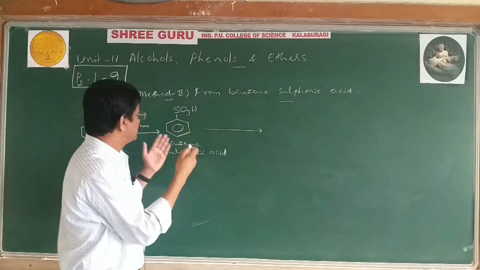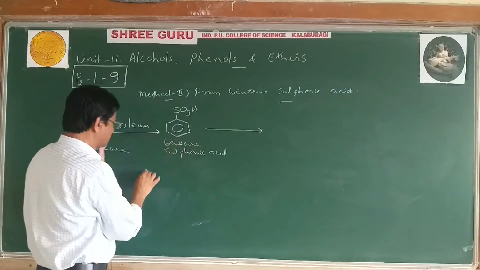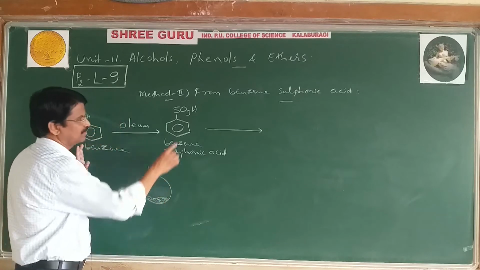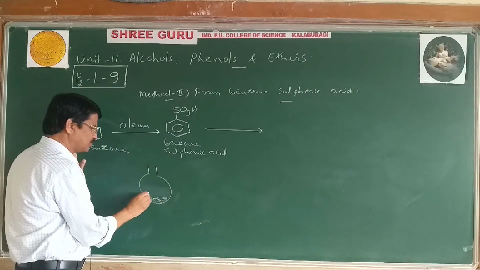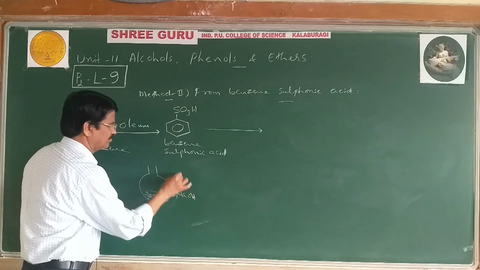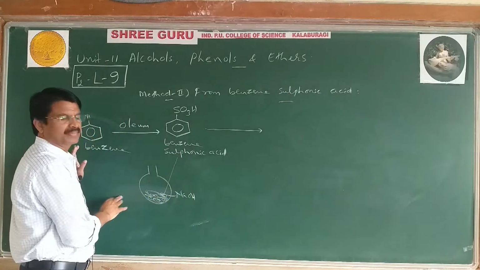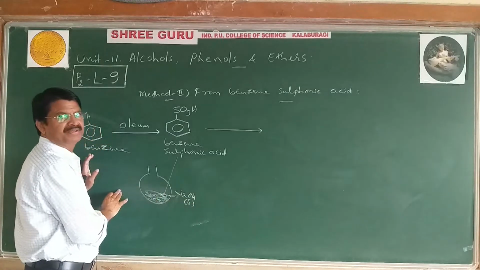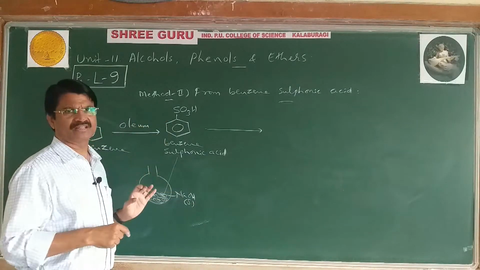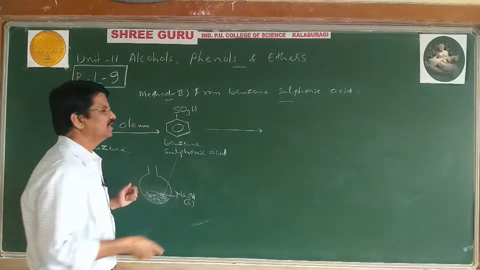Now it is actually in solid form, solid crystals of benzene sulfonic acid, and solid NaOH is added to it. Crystals of NaOH are added to benzene sulfonic acid and fused, meaning heated at about 300 degrees Celsius.